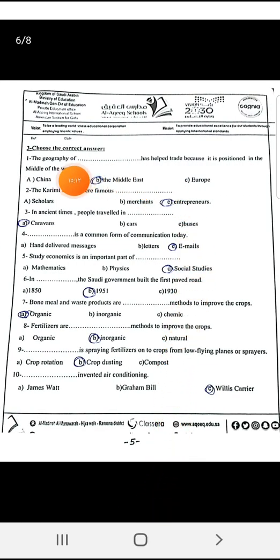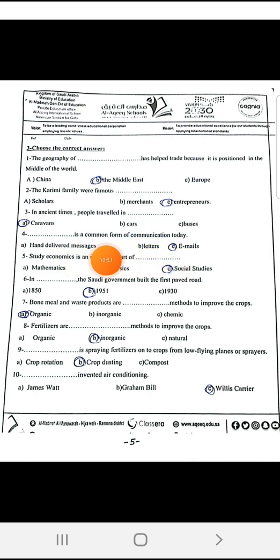The choose question. 1. The geography of the Middle East has helped trade because it is positioned in the middle of the world. 2. The Karimi family were famous entrepreneurs. They were famous businessmen and they controlled the trade in the Middle East over centuries, especially in the Middle Ages. 3. In ancient times, people traveled in caravans. A caravan is a group of traders traveling together on camels across the desert.